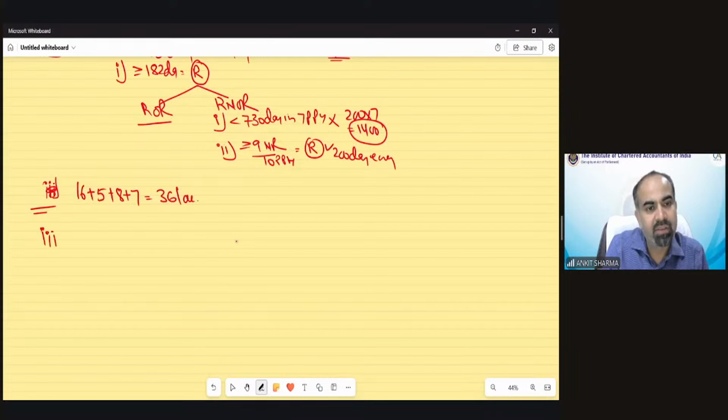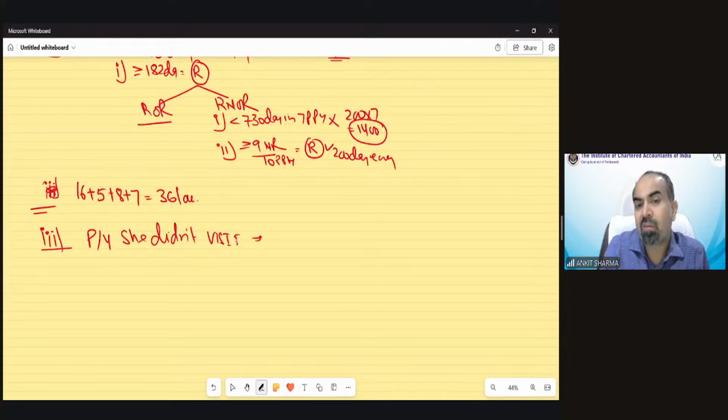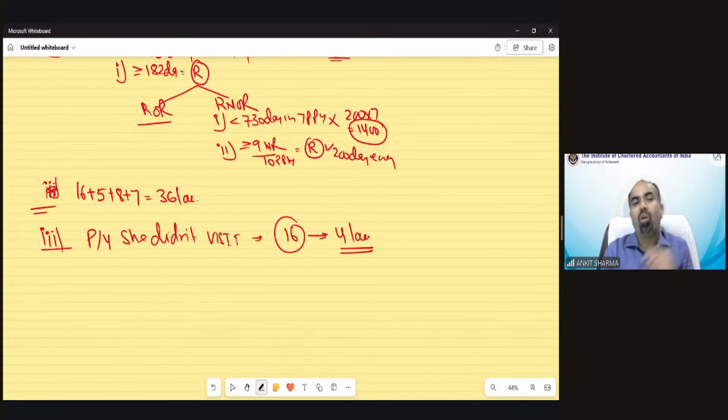Now the third case. It says, suppose she did not visit in the previous year. In the previous year, she did not visit at all. And her income from the firm, 16 lakh. Suppose it's not 16 lakh, it's 4 lakh rupees. Now, because she did not visit, again she would not be a resident as per Section 6(1) provision, same as point number 1 we discussed.